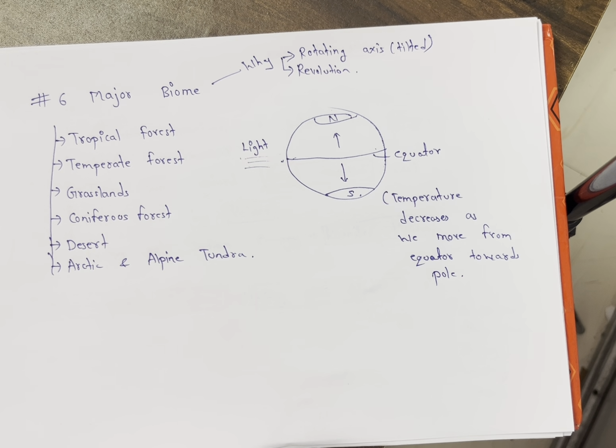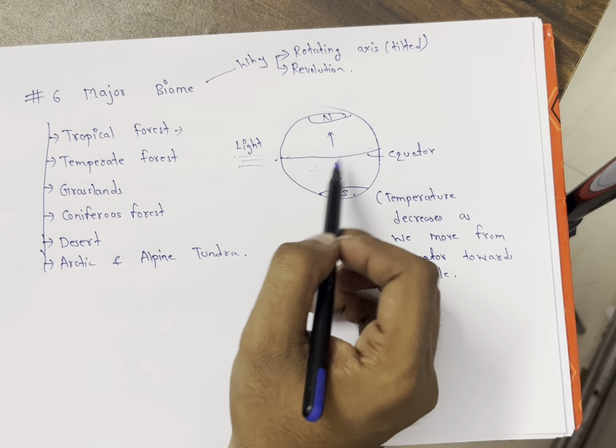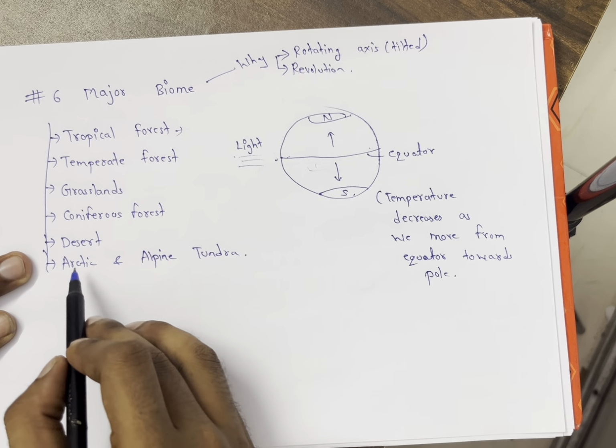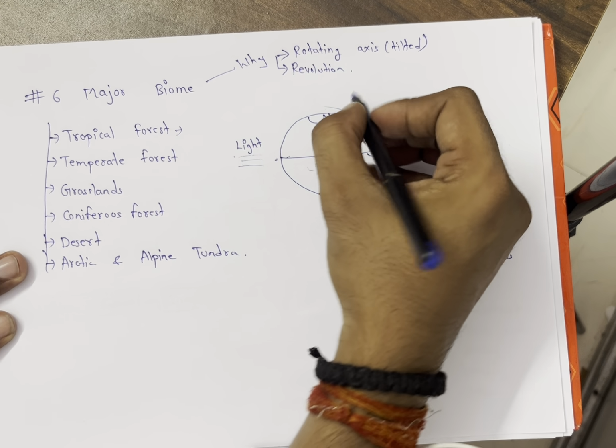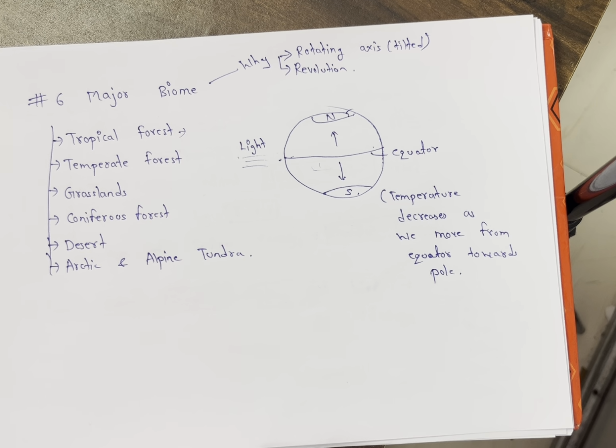So this is the reason why there are 6 major biomes. The maximum biodiversity we see is in the tropical forest, which is near the equator, and the least species diversity we see is in the Arctic and alpine tundra, at the polar region. In the desert region there will be the maximum temperature, and there will be the maximum rainfall in the tropical rainforest, with precipitation of about 150 to 450. That's why they have major biodiversity in the area.